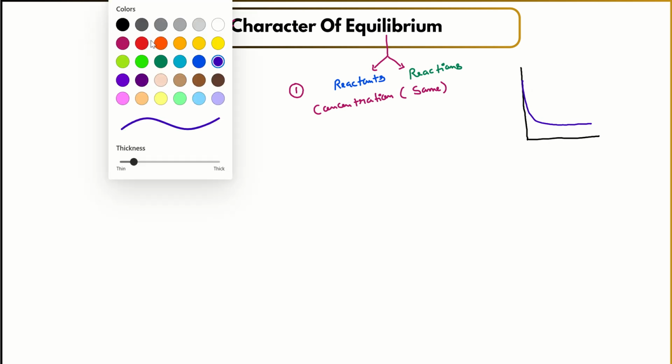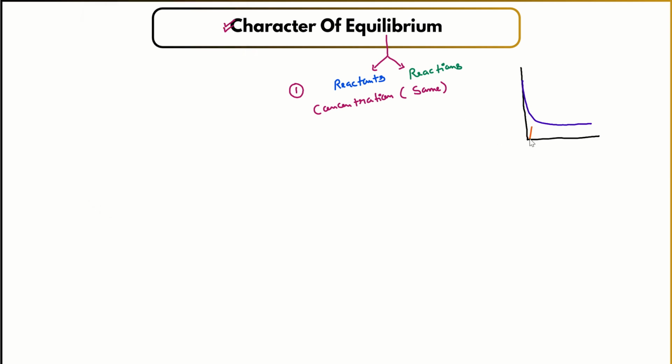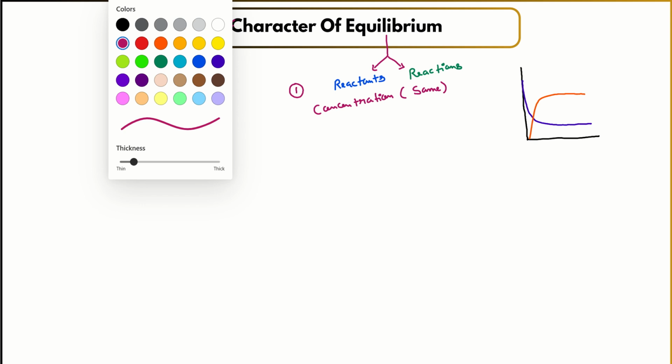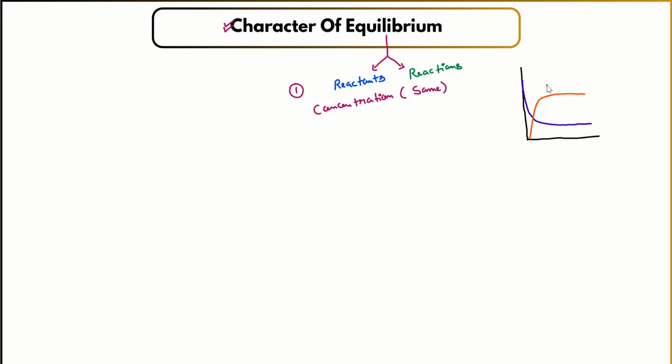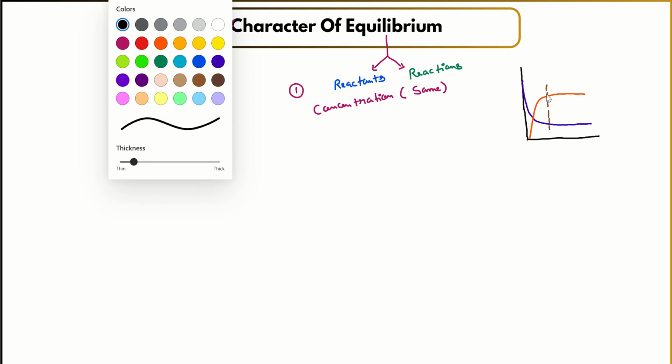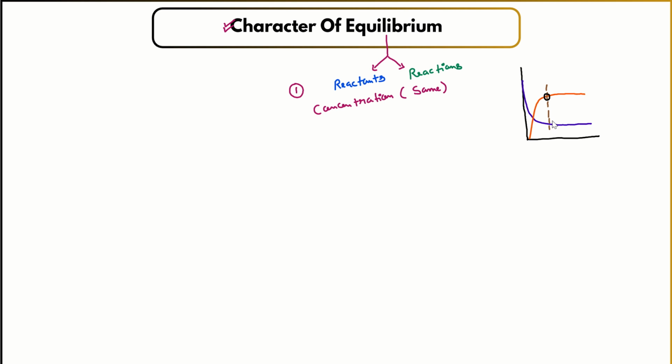Similar was the case with the product. It was initially rising, but after some time it also got into a state in which it was not able to react further. This point we refer to as the condition of equilibrium, in which the concentration of reactants and products was the same. So this is the first character of equilibrium.